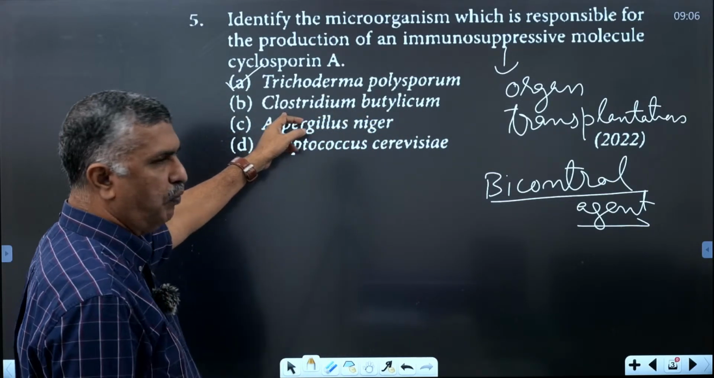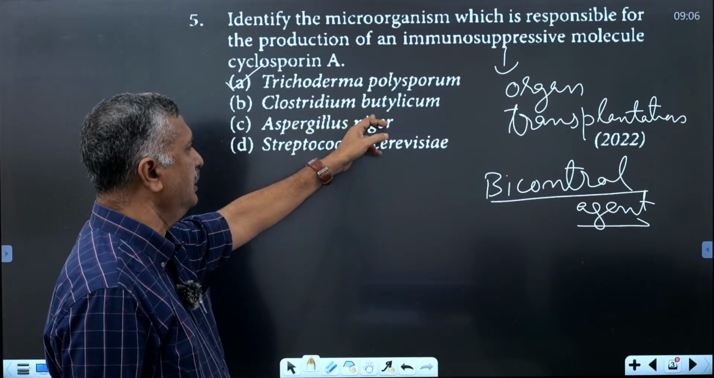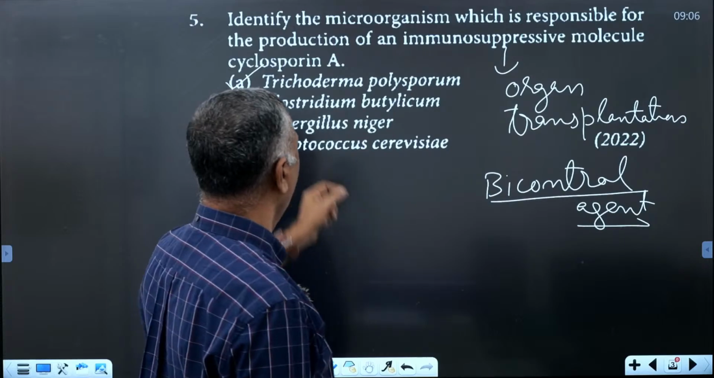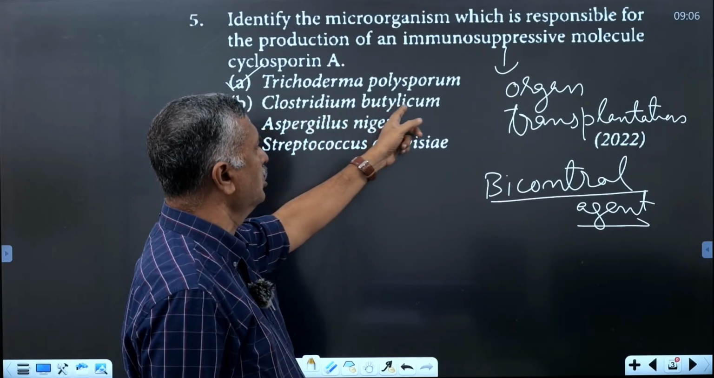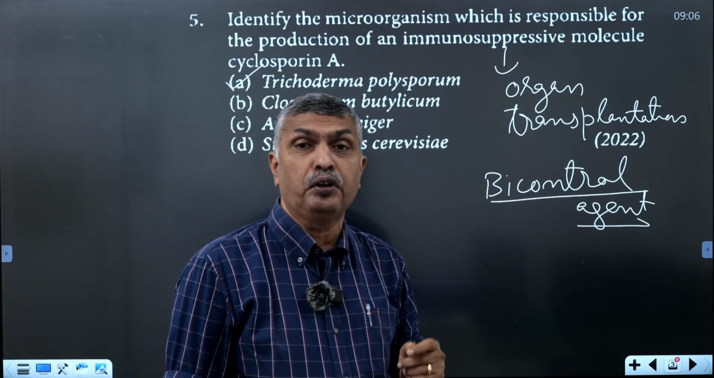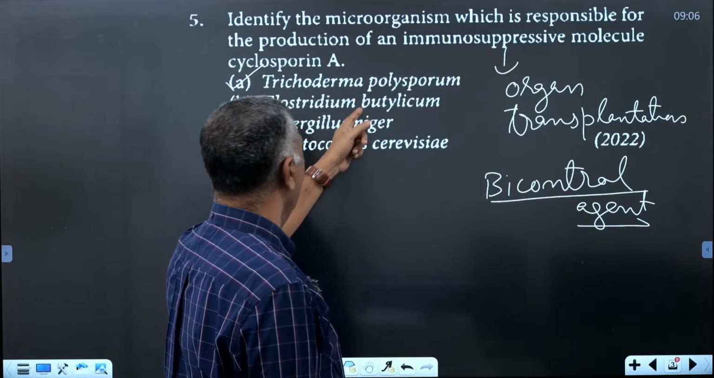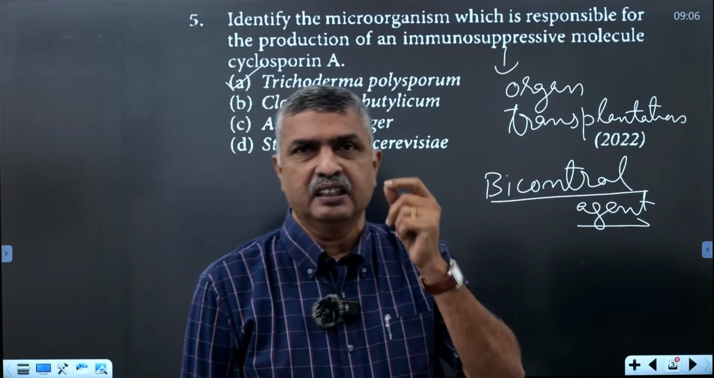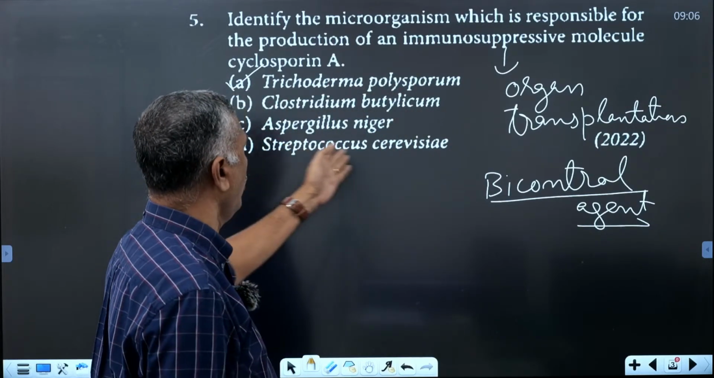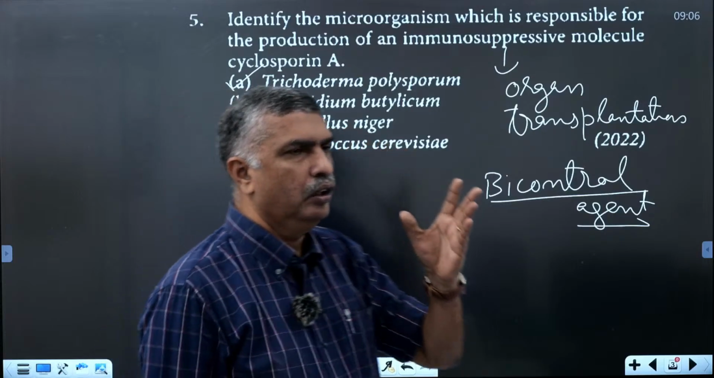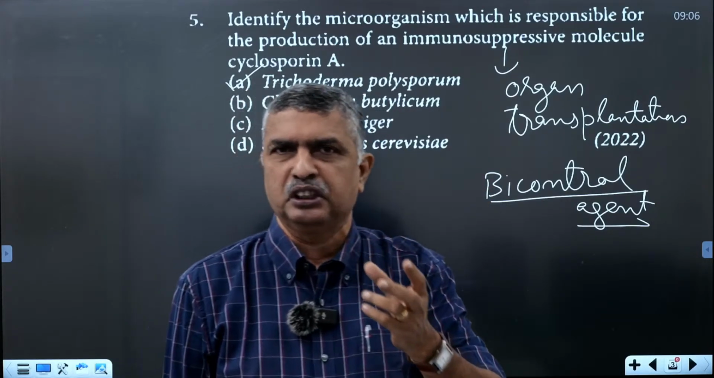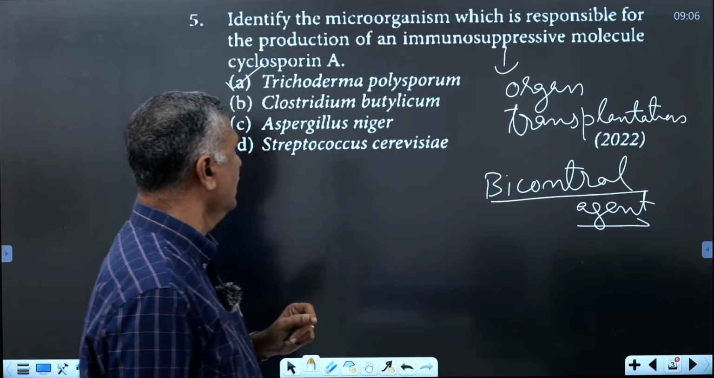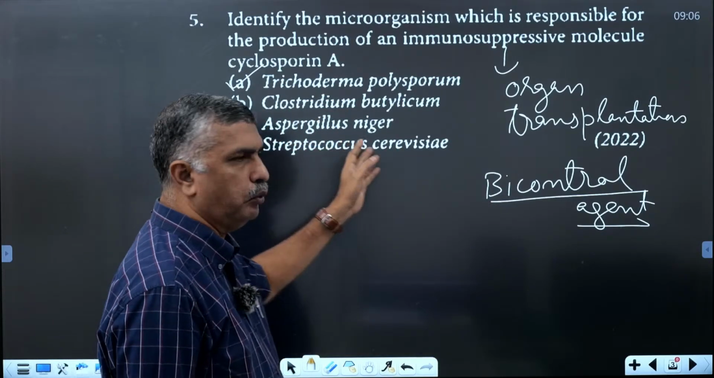And the others: Clostridium butylicum is a bacterium used for the industrial production of butyric acid. Aspergillus niger is used for citric acid synthesis. And Streptococcus has several species, such as Streptococcus pneumoniae.